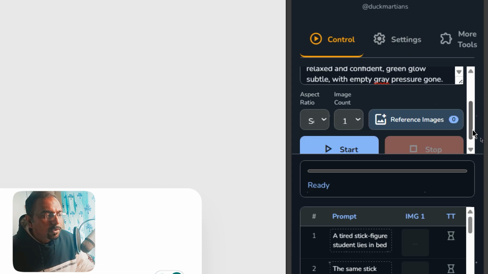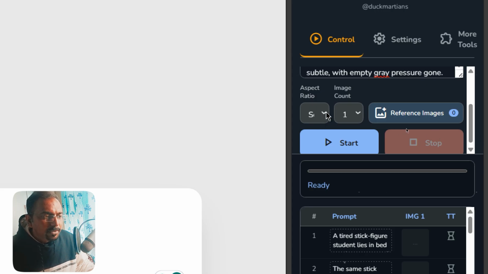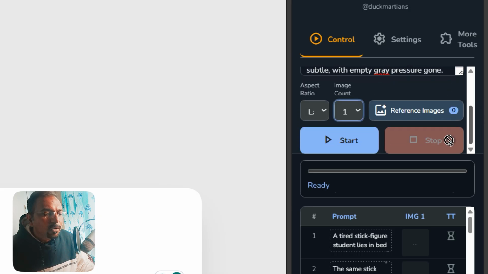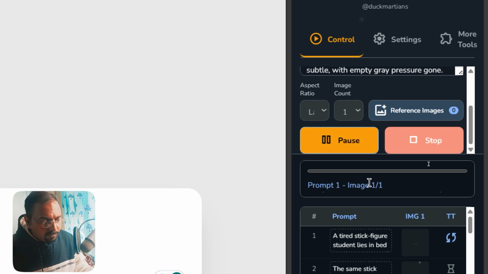Click on the control and just come down to the bottom. Here we need to select our aspect ratio. Since we are making long form videos, we'll select 16:9 and make sure the image count is set to 1. If you want, you can also add a reference image, but our prompt is good enough, so we don't need that one. All you have to do now is click on start and it will start generating all the images.